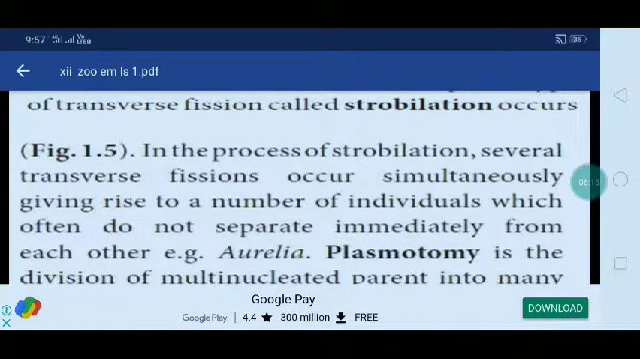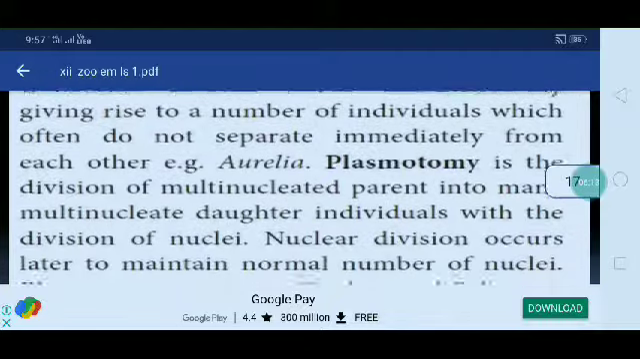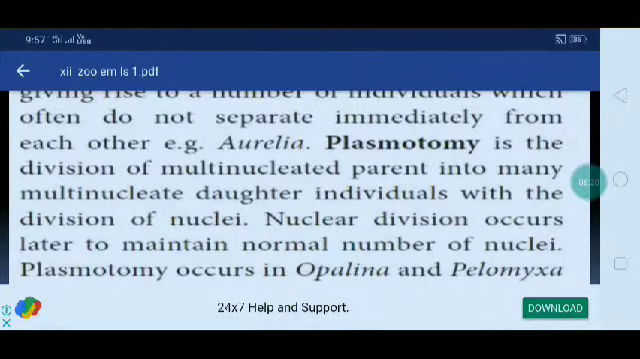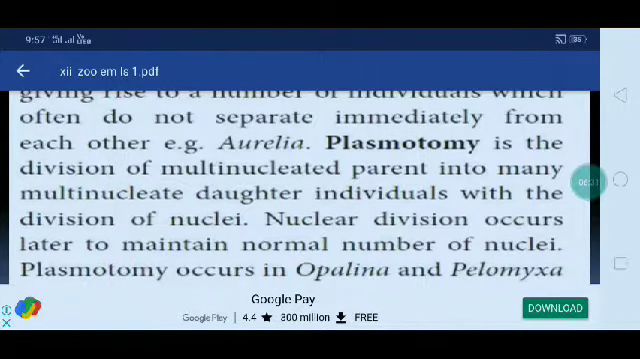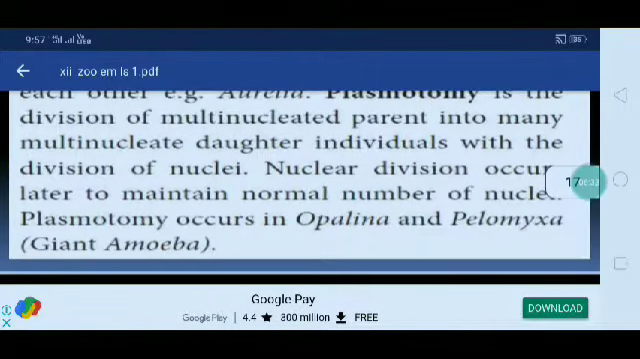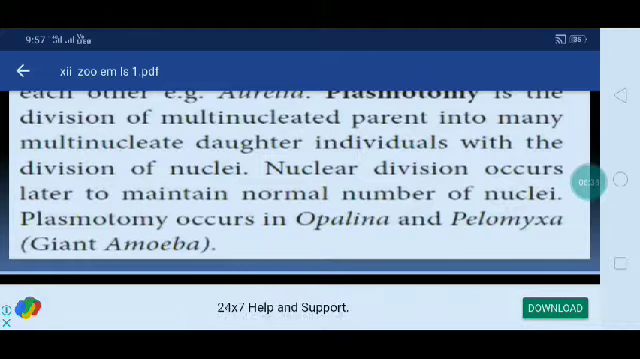Plasmotomy is the division of a multinucleated parent into many multinucleate daughter individuals. With the division of the cytoplasm, nuclear division occurs later to maintain the normal number of nuclei. Plasmotomy occurs in Opalina and Pelomyxa, the giant amoeba.